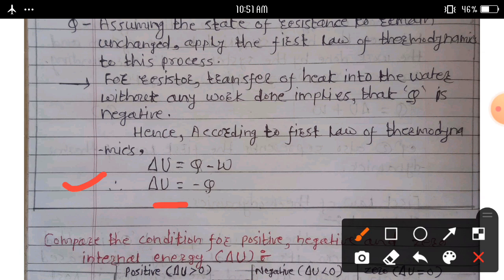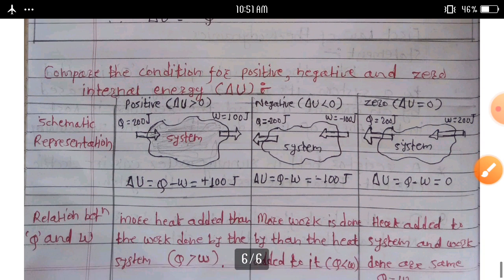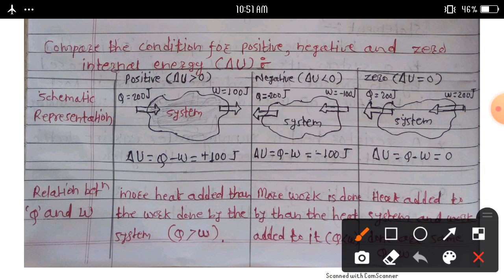And the last topic, we can compare here the condition for positive, negative and zero internal energy. This internal energy is denoted by delta U. Firstly, we consider the schematic representation and then the relation between Q and W.